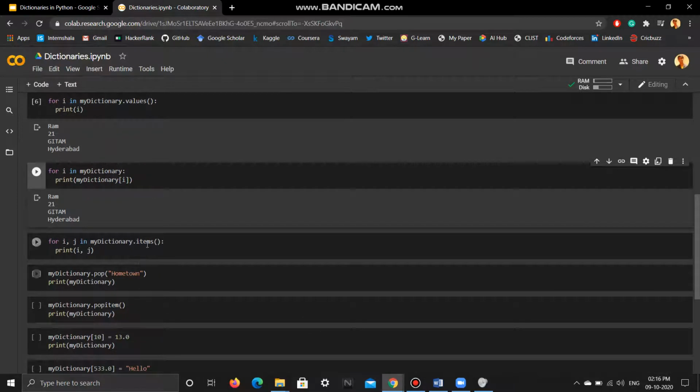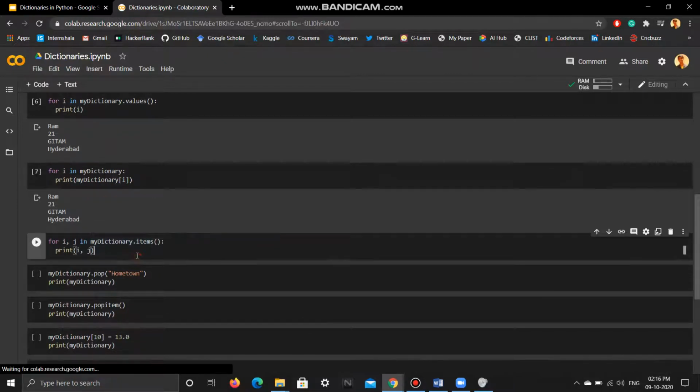Another important method for dictionary is dot items. What it will do is it will return a list of indices and a list of values. One list will have all the indices of the dictionary and the other will have all the values in that dictionary. So here I have two iterators, I and j.